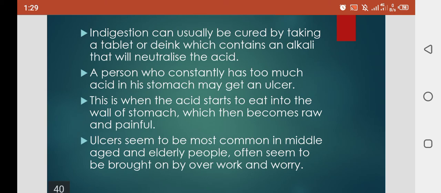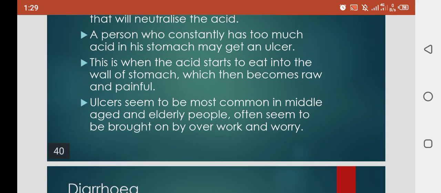Ulcer is a disease of the stomach which is caused by producing too much acid. This is when the acid starts to eat into the wall of the stomach, which then becomes raw and painful.